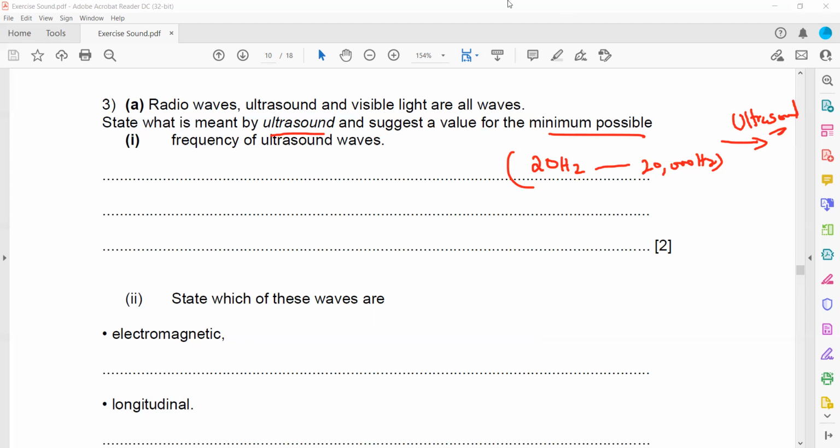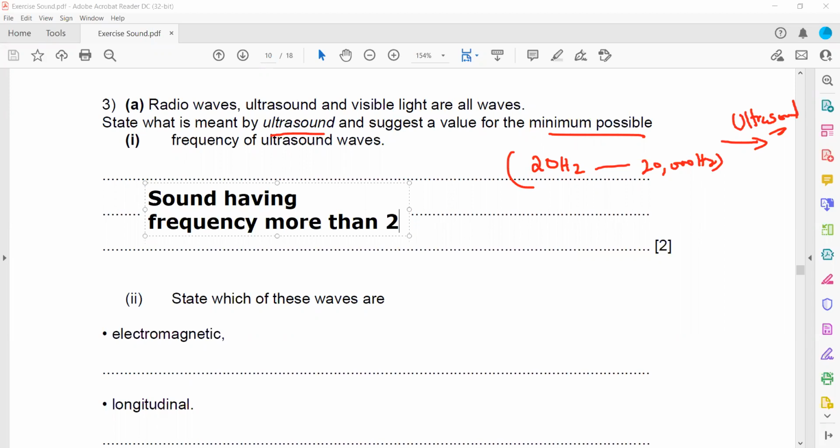So what is meant by ultrasound? Sound which has a frequency more than 20,000 hertz.